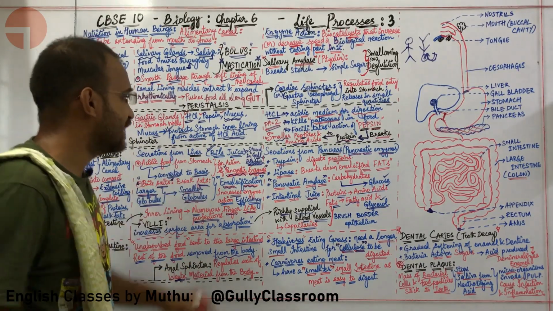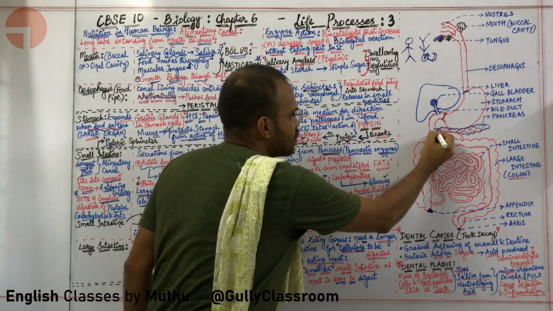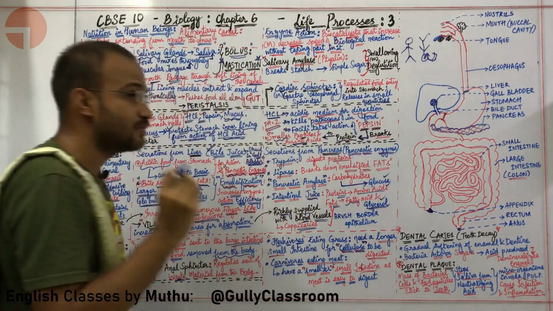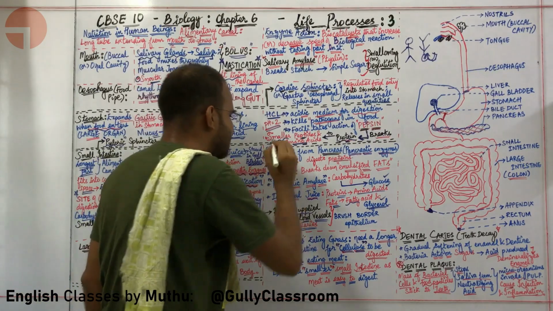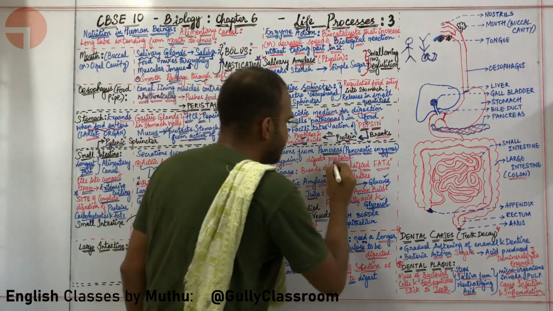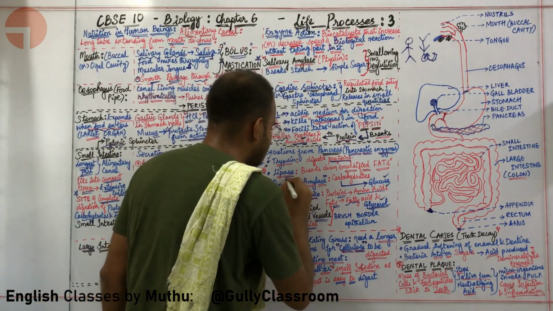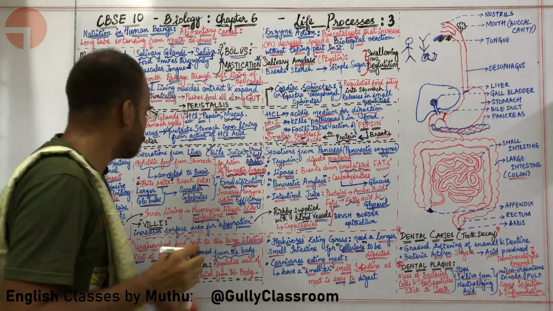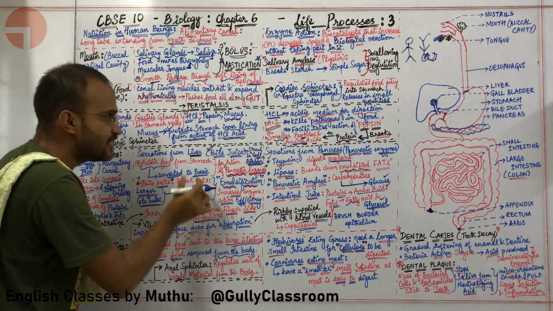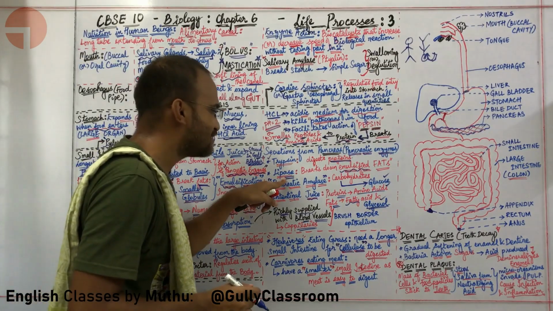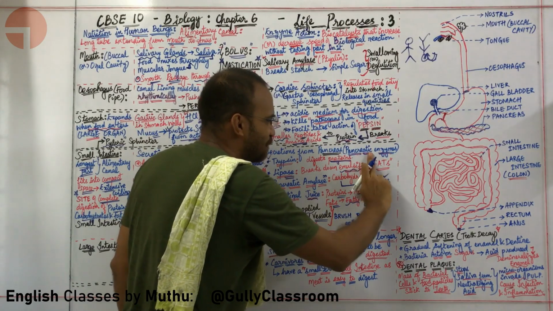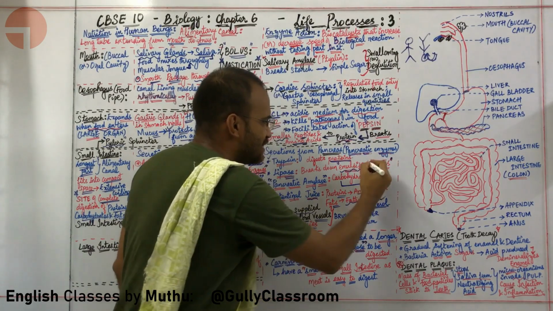Okay, sir. What next? Here, the pancreas is also secreting enzymes. So the pancreatic enzymes. What types of enzymes are in the pancreas? There is trypsin. Trypsin is digesting proteins. There is lipase. Lipase is breaking down emulsified fat. I just told you bile salts are emulsifying fat. What is lipase doing? Lipase is breaking down emulsified fat.